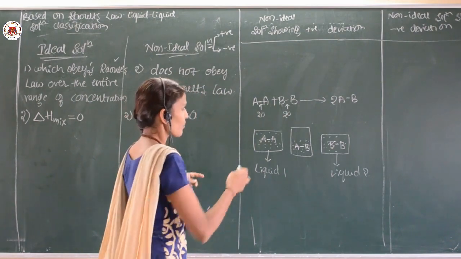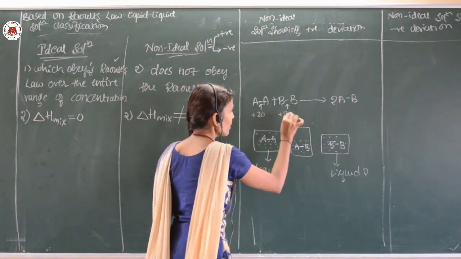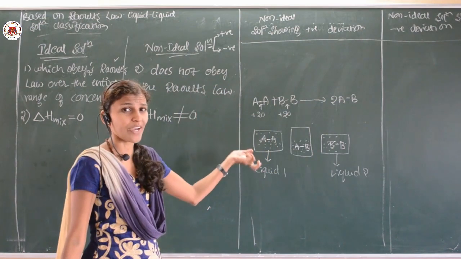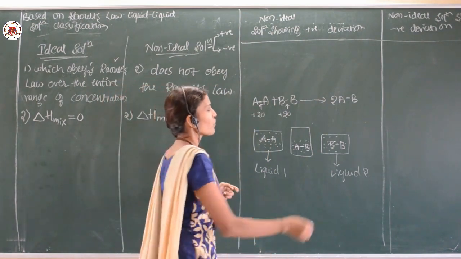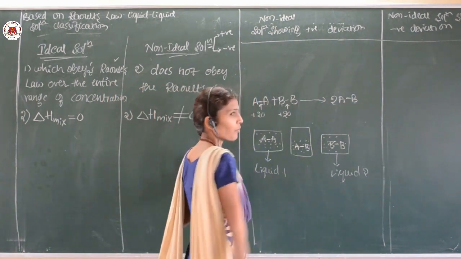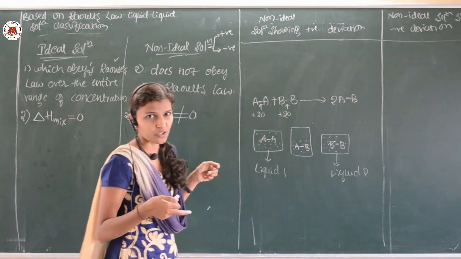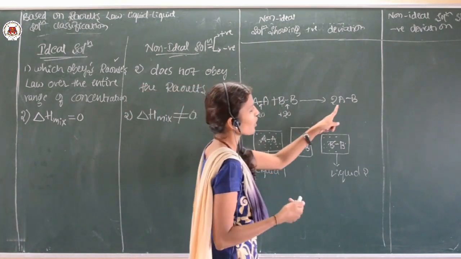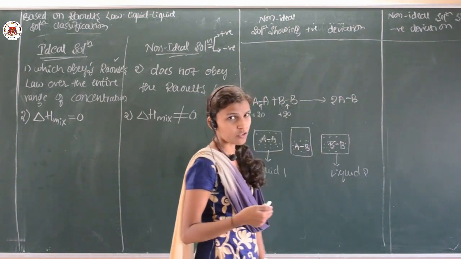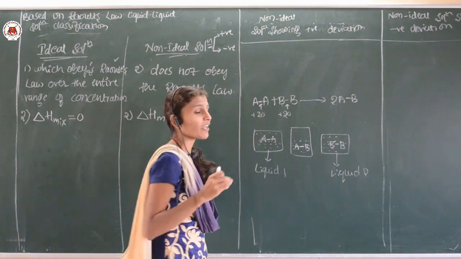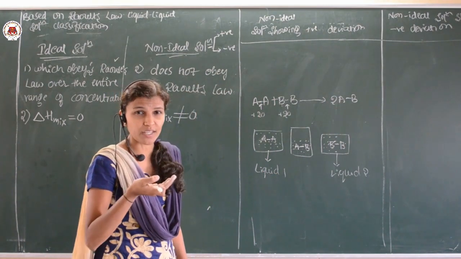And this is plus 20, because we are providing it. When new bonds are forming, this will release energy. Breaking a bond is endothermic, and forming a bond is exothermic. In order to break the bond, we have to supply the energy.